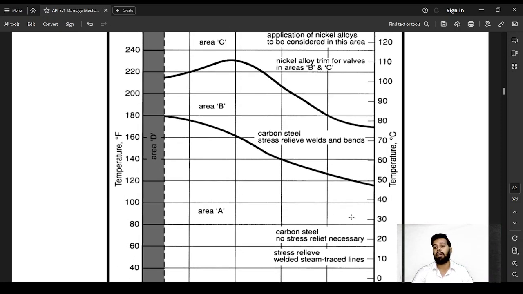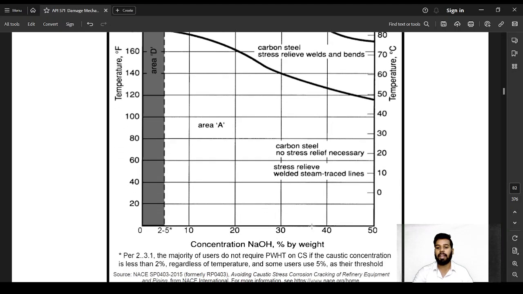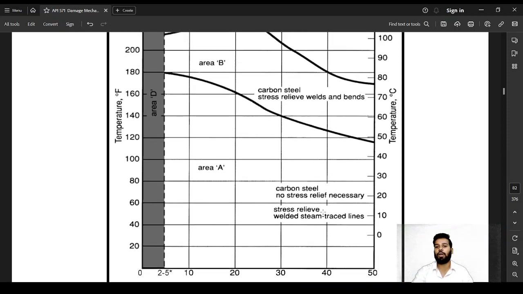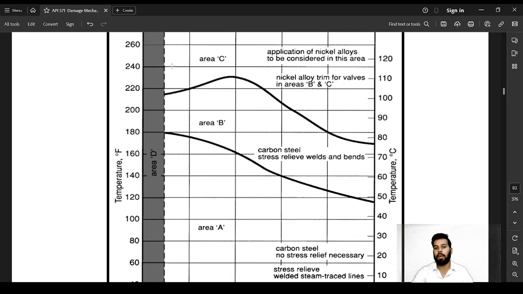If your carbon steel is post-weld heat treated, then at 80 degrees Celsius, your concentration can be 40%. So as you do PWHT, your concentration increases. And in nickel-based alloys, generally the above area can be considered as the nickel-based alloy. Nickel-based alloys generally offer more resistance to these kinds of stress corrosion cracking, especially with caustics.